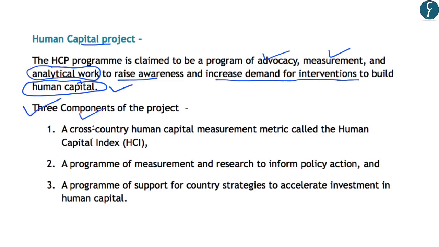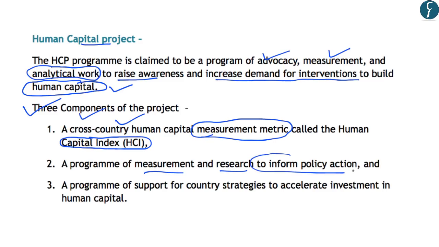So the first component of the Human Capital Project is a new index which is called the Human Capital Index or the HCI. So it is simply a cross-country human capital measurement metric. So on the basis of this, different countries of the world will be compared in terms of human capital formation. The second component is a program of measurement and research to inform policy action.